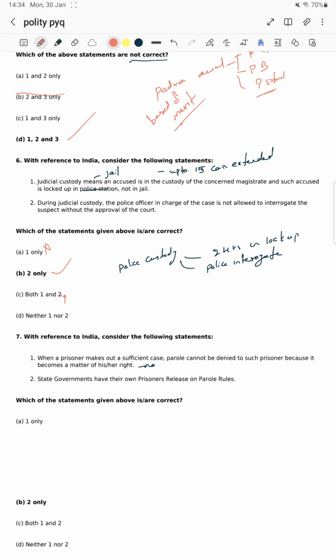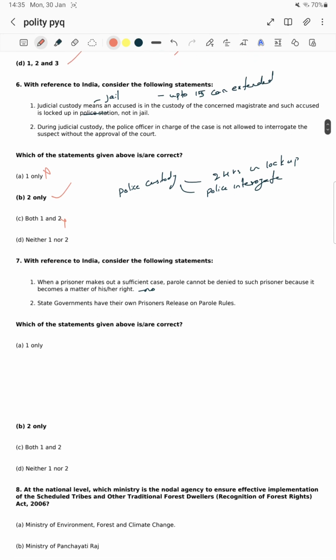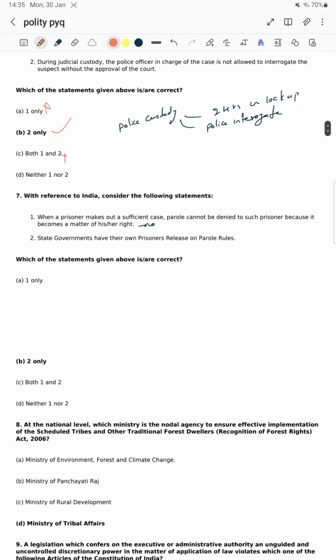But in such a case it is not a right for him; the court may also deny it. It is not mandated, because it is not a right. So this statement is obviously wrong. Next, the state governments have their own prison rules, their own rules on prisoners released on parole. Yes, every state has different rules on criminal laws. So statement 2 is right.